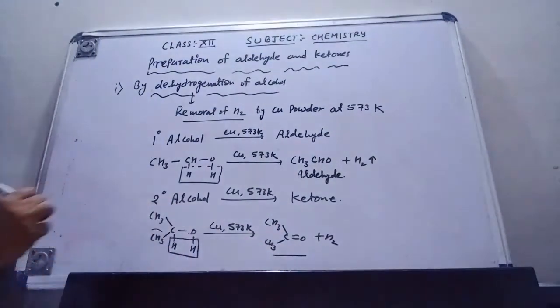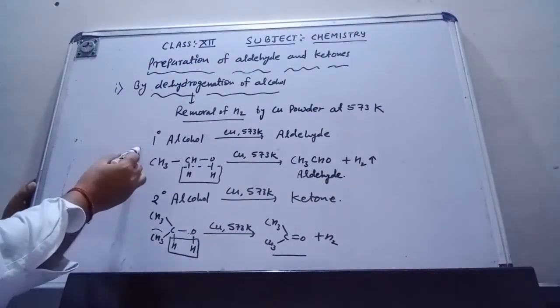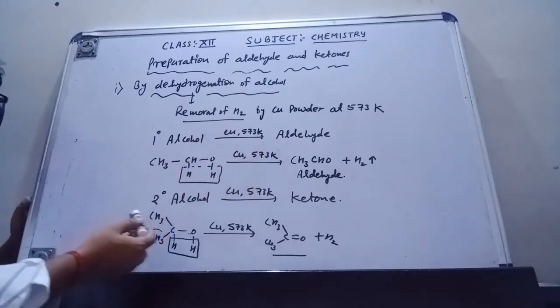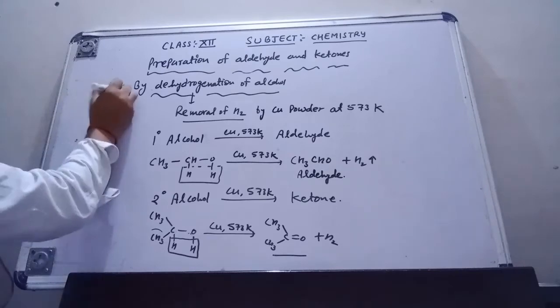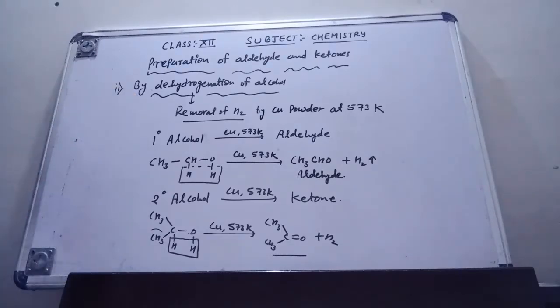This is acetone, that means this is a ketone. So by primary alcohol I get the aldehyde, and by secondary alcohol I get the ketone. That is the second method in which we make both aldehyde and ketone.